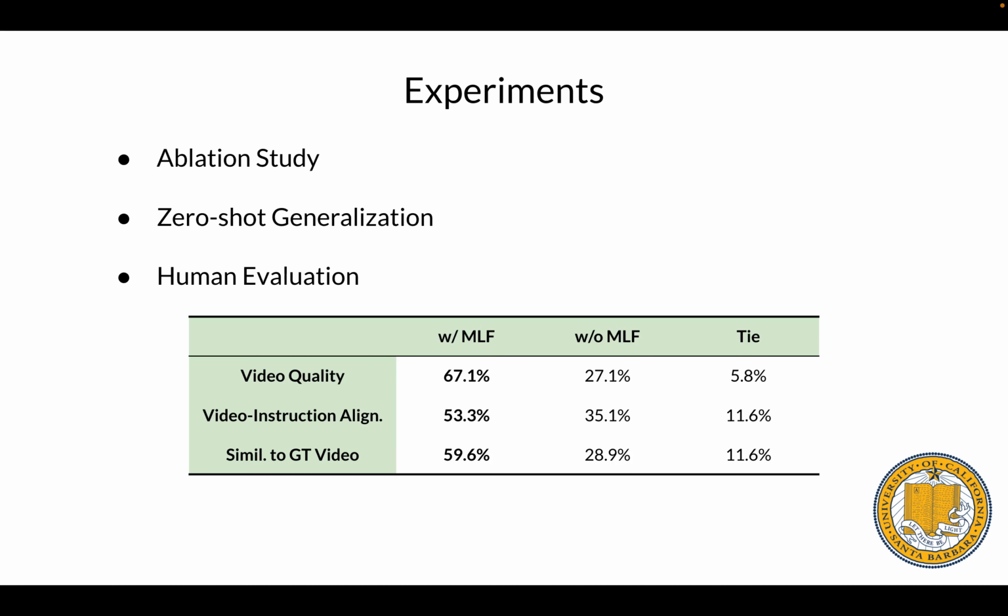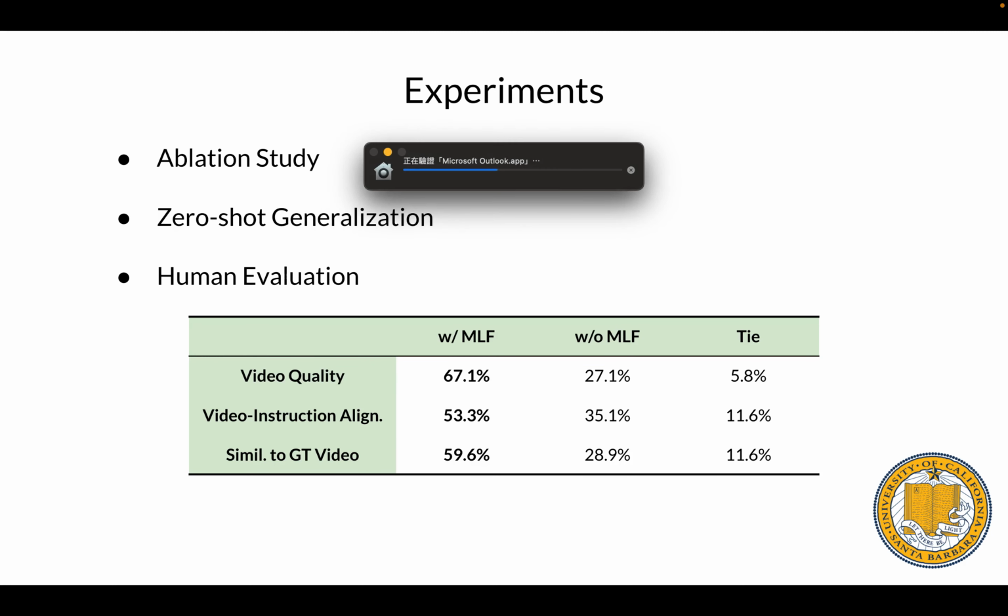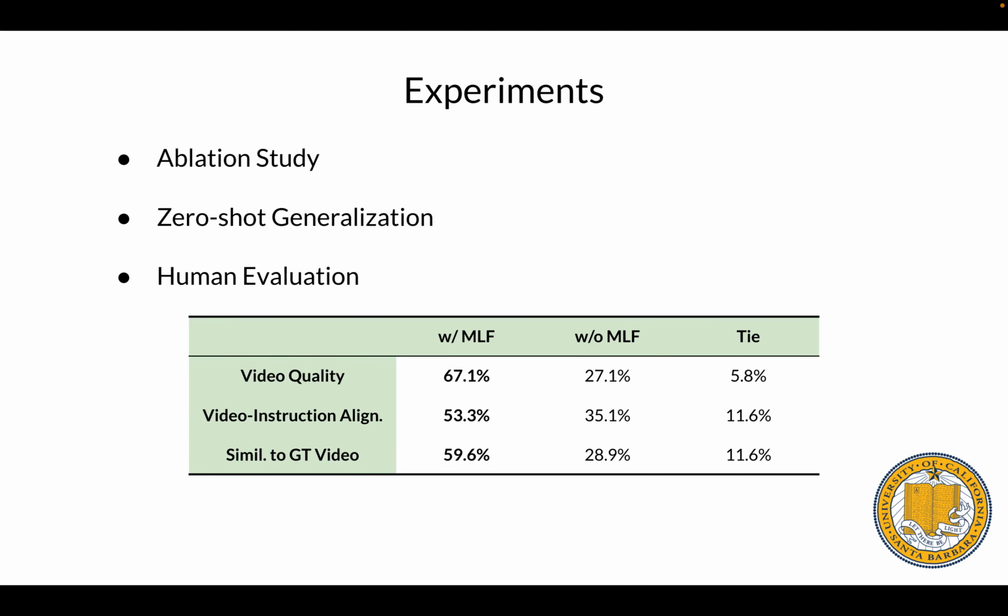We have human evaluations by Amazon MTurkers here. Under 3 targets, video quality, alignment between generated video and instruction, and the similarity to ground truth target video, MLF all shows its advantage. The result also supports that this kind of multi-level fusion, where single frame to word token and video sequence to whole instruction, is effective for language-based video editing from different human aspects.